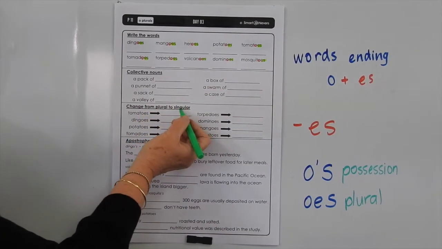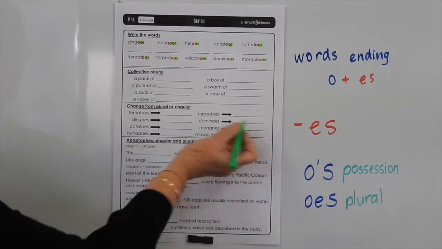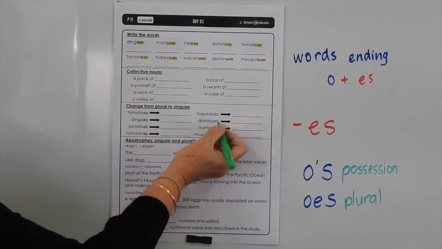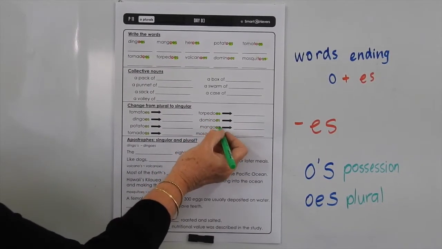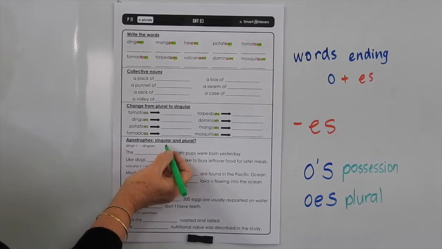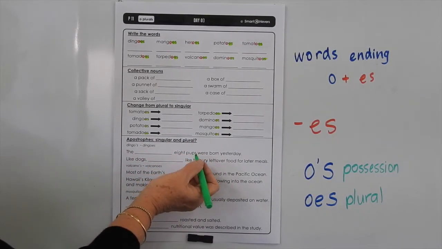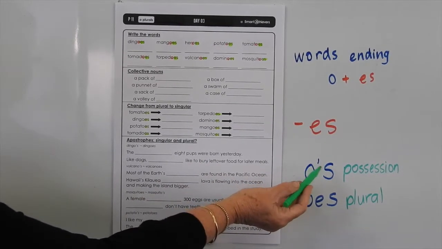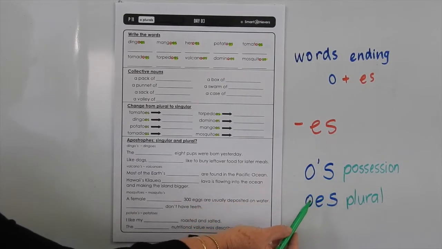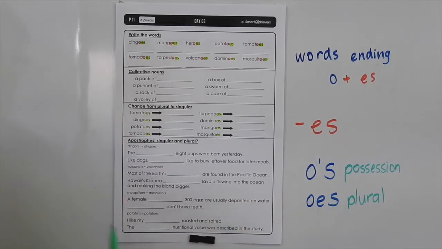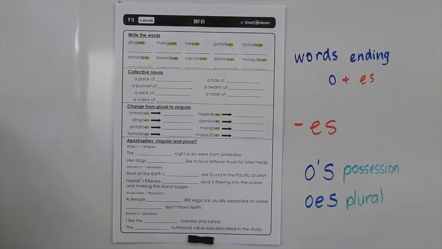Change from a plural to a singular. So here you have to take away the es on the end of all these words and write that plural noun in its singular form. So going backwards. Down here you've got two apostrophes, singular and plural, so just be careful. If we have OS, it's showing singular possession. If we have OES without an apostrophe, it's showing plural. If we want that to show a plural,